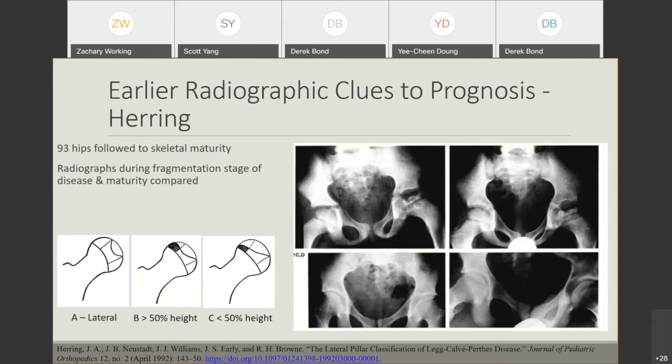So you have to wait about 8 or 9 months to understand where this child lies in their prognosis. And if you could have intervened in that first 9 months before knowing the Herring classification, you lost that time to do so. That's the one fault of classifying in Perthes disease, because Perthes is an evolving process, and we really still don't know how bad it's going to be when it initially presents. This is a classification based on the fragmentation stage.